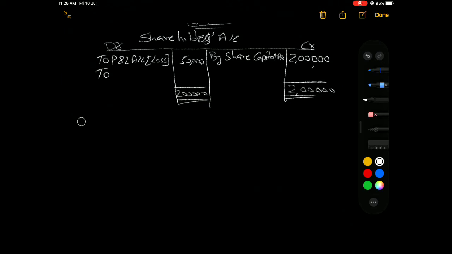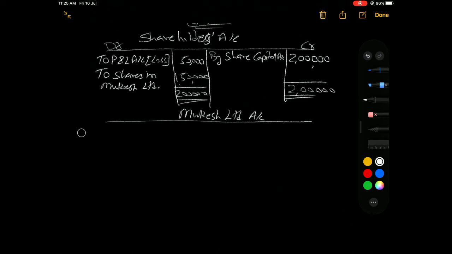So the remaining balance is found here: 2 lakhs minus 50,000, remaining balance is 1 lakh 50,000, for which the company purchased our business. It means shares in which company? Yes, Mukesh Limited. So it's a shareholders account. Now the purchaser company's account. How to get the effect in this account?